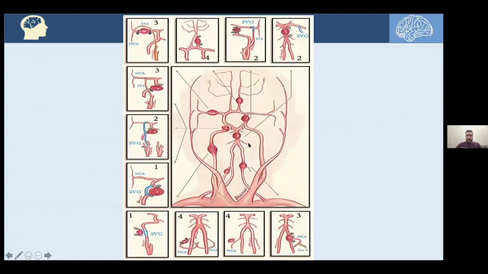Now we will take each individual aneurysm. This is a complex figure, as you can see. Here are many examples of different locations of cerebral giant aneurysms. We will discuss each one with the treatment option. Indeed, we will progress from type 1 bypass to type 4, and we will see that many cerebral aneurysms may have more than one option to treat them. Not only type 1 or type 2, maybe type 1, 2, and 3, and some of which have only one type to treat them. We will discuss that.